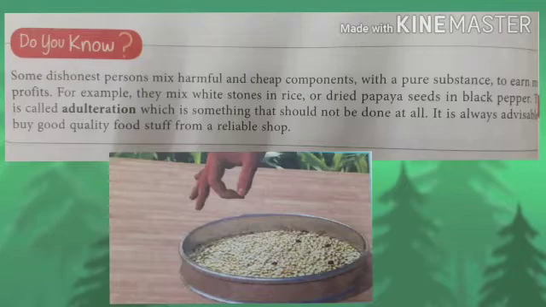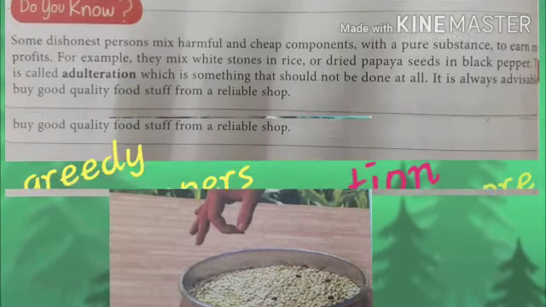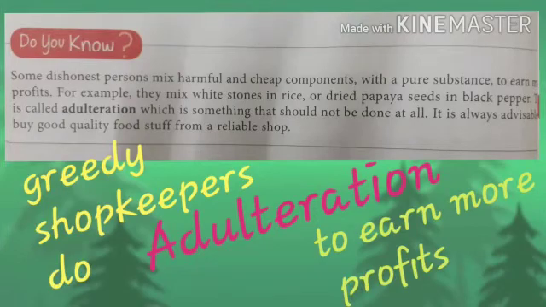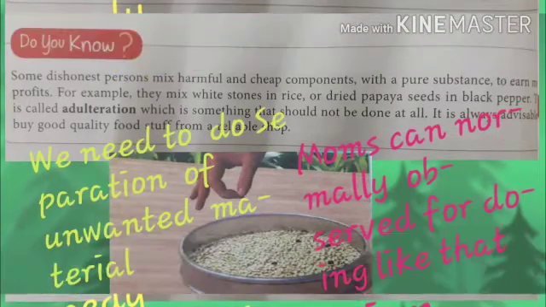This is related to the concept of adulteration, milavat khori, you can say. What is this whole concept? Sometimes greedy shopkeepers, to earn more profit, add some unwanted material in the eatables. For example, they add papaya seeds in black pepper and white stones in rice.